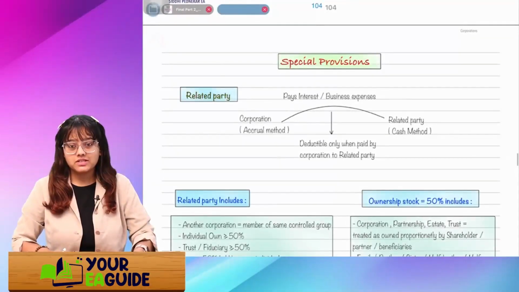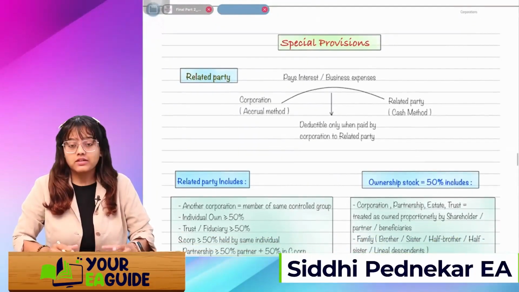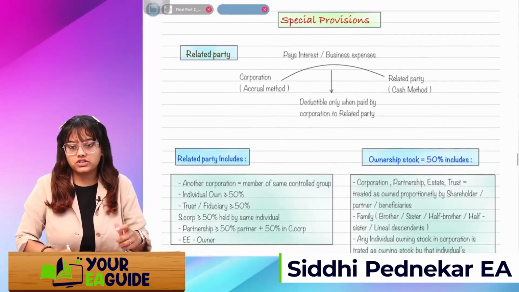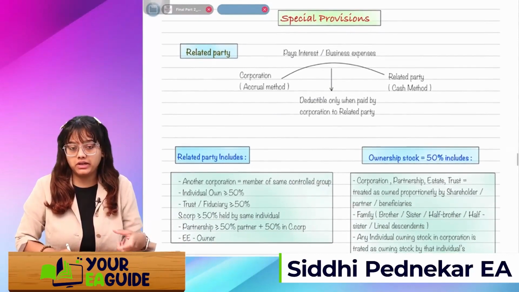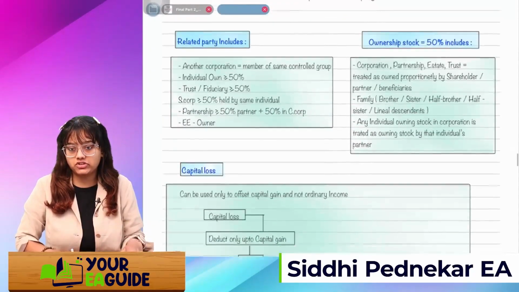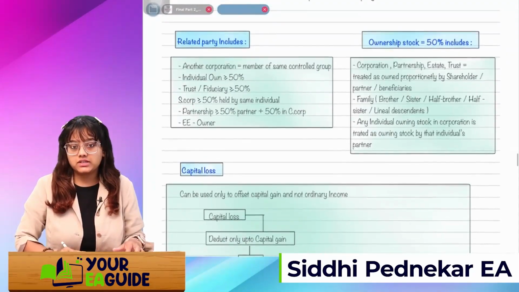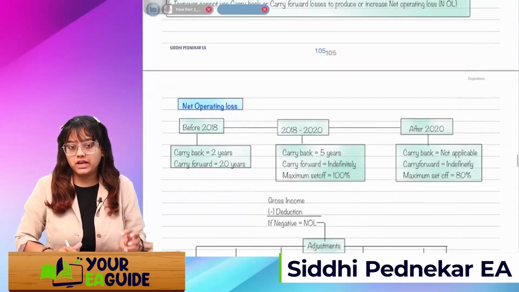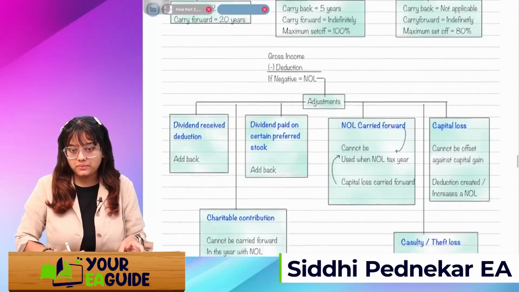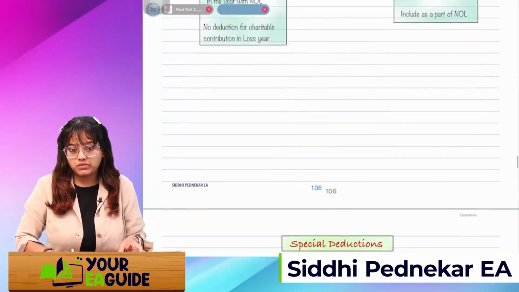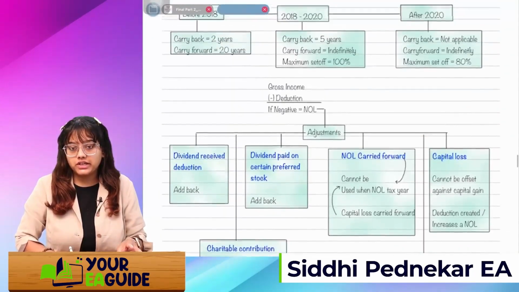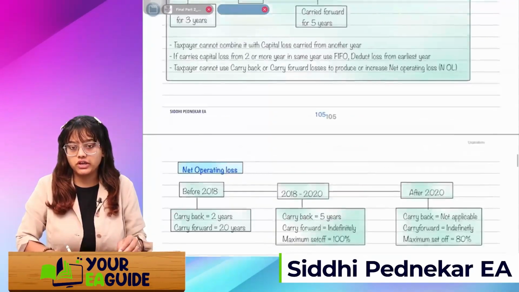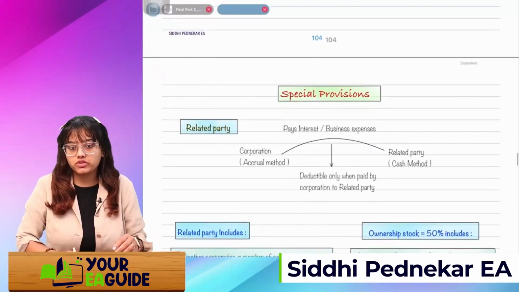Next topic is special provisions. In special provisions, we'll see what type of transactions and how the taxability will be done if there is a related party transaction. Second, if there is a net capital loss, how we will consider it. If there is an NOL, net operating loss, then what are the adjustments that we are going to do? So these are the three types of special provisions, and then we'll move to the special deductions. Okay, so first let's start with the special provision first.